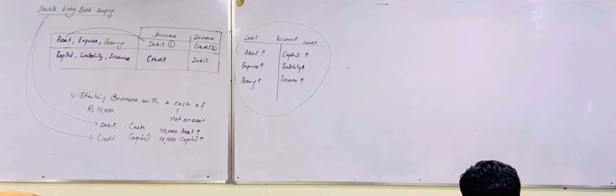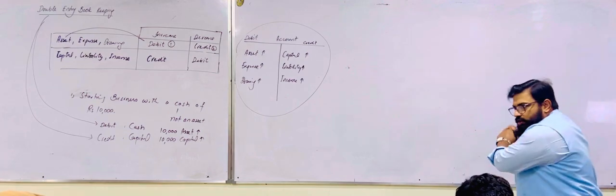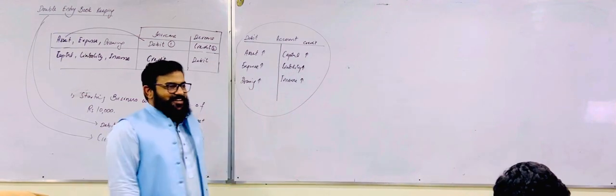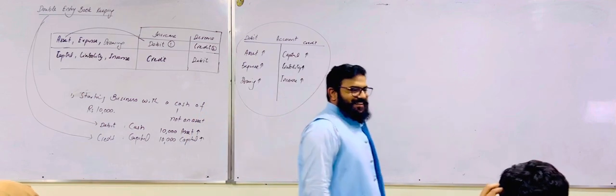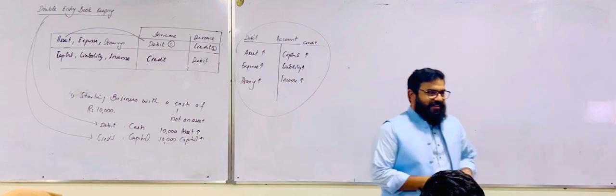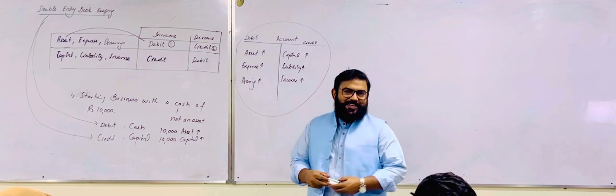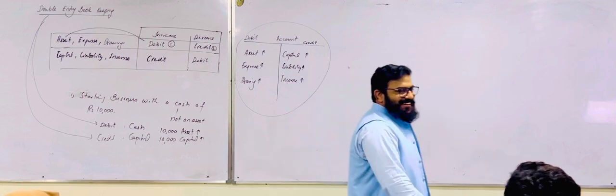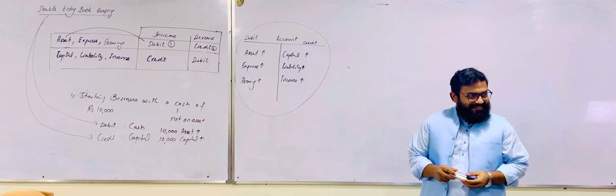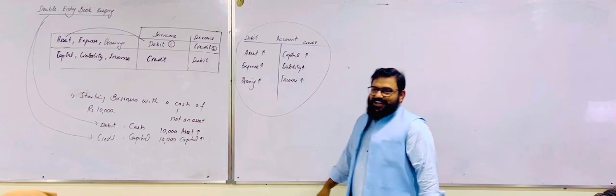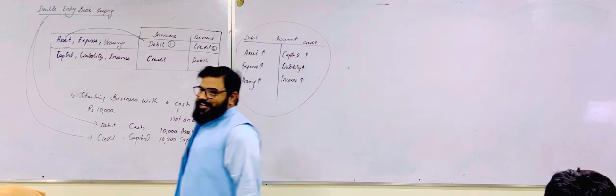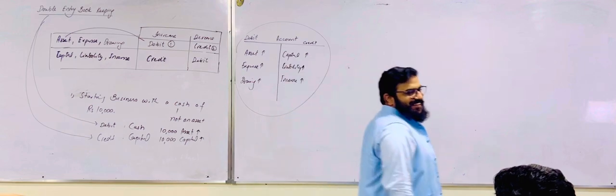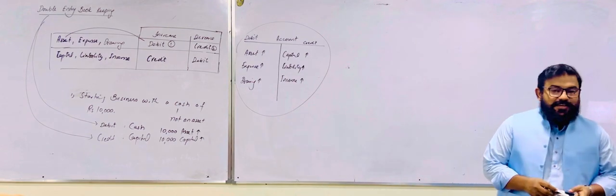Sir, you are saying capital. Please talk in English. Sir, if the capital increases, then it will be credited. Please listen. If the capital increases, then it will be credited. Then capital lies under asset. Asset is equal to capital plus liability. Capital lies in the asset, and asset lies on the earth, and earth lies on the water. Sir, then it will be debited.